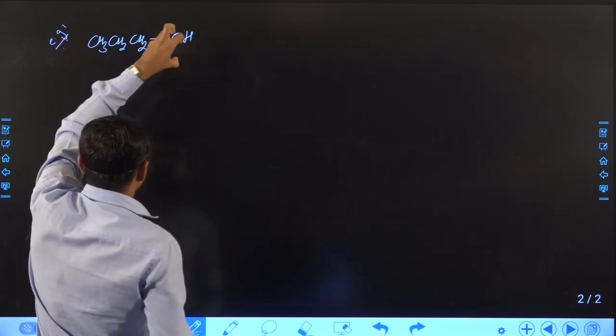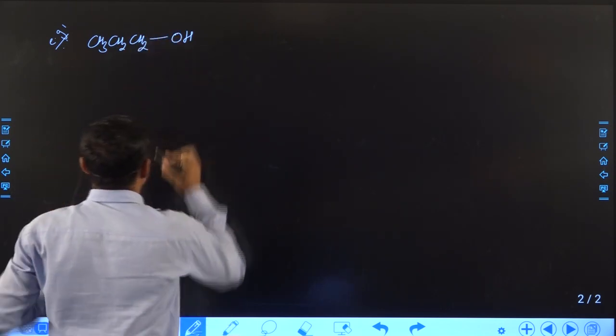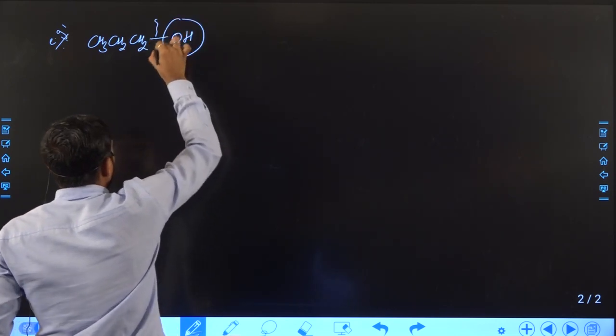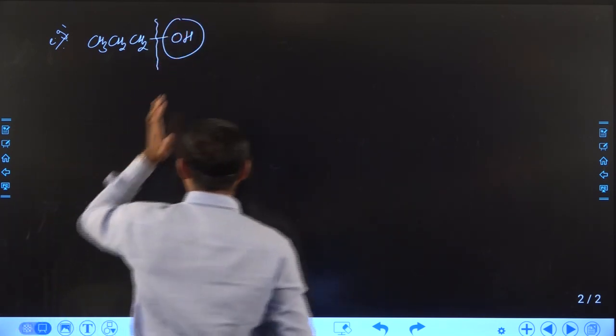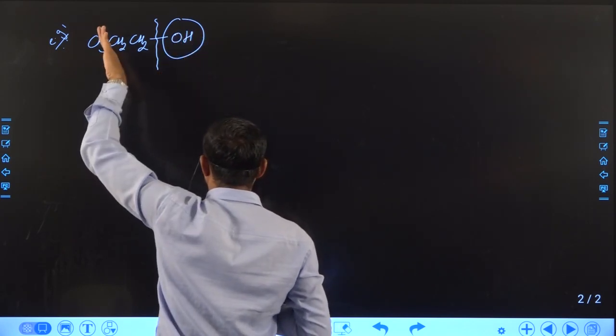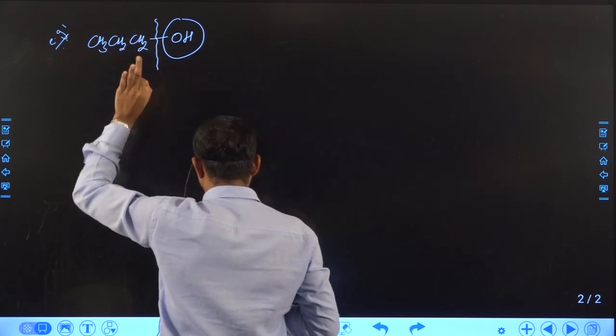So you can see in this compound the OH functional group is present. That means the class of this compound is alcohol. So you can say here the OH group is present. So the remaining portion, that means except OH, is made from a carbon chain.